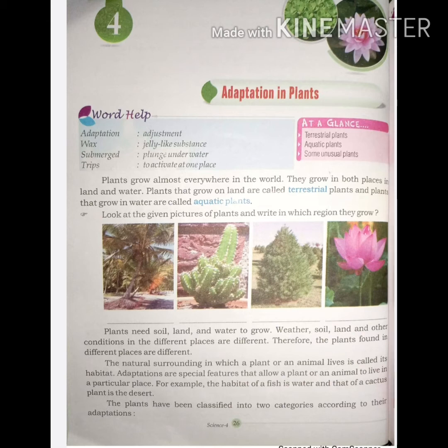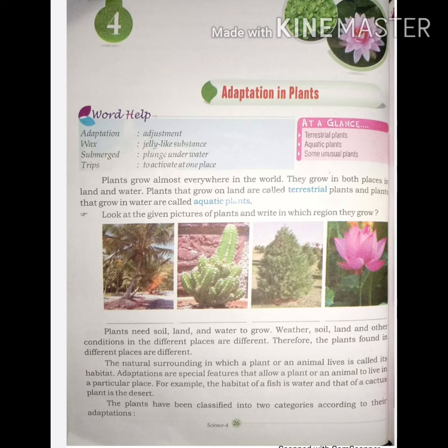They adapt themselves according to their natural surroundings, and some special features, called adaptations, allow them to live in that particular place. For example, a fish lives in water, cactus plants in the desert area, and neem in the plains. They adjust themselves according to their surroundings. So plants have been classified into two categories according to adaptation: terrestrial plants and aquatic plants.